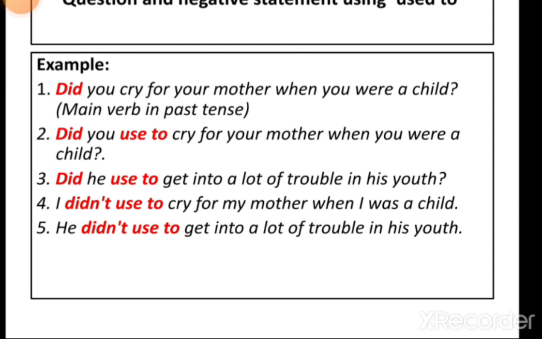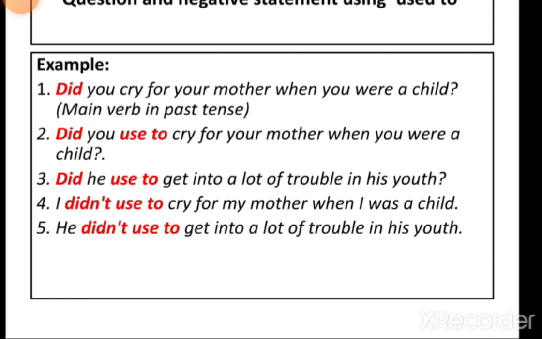Be is a very important auxiliary verb and it is an irregular verb. So I would like to make it clear to you that the verb be is an irregular verb. It has 8 different forms: be, am, is, are, was, were, being and been.